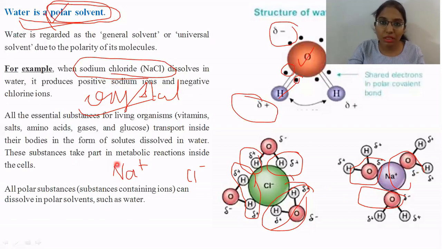What is the importance of this in human life? We have the transport of glucose, gases, and amino acids in our body, and we know that glucose is first solubilized in our blood before getting transported into the body. Blood is made up of water, so our glucose is dissolved in the water before being transported from one place to another. That's why water's polar property is very important for our survival.